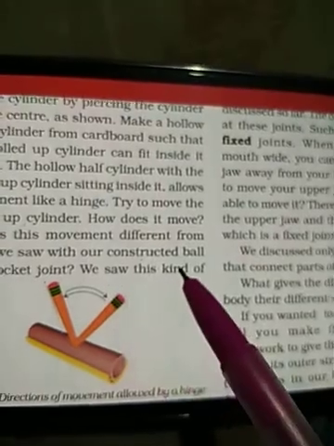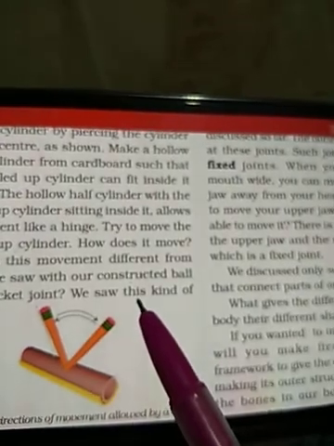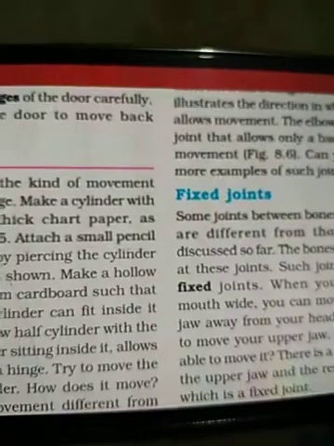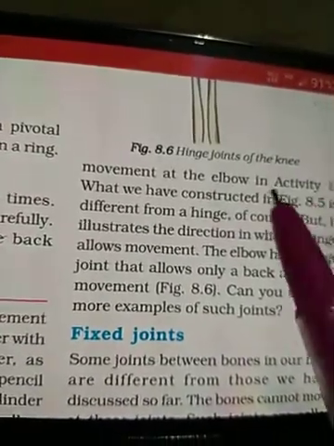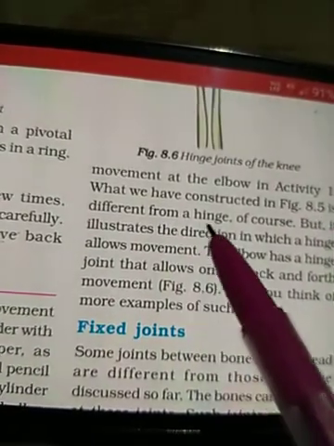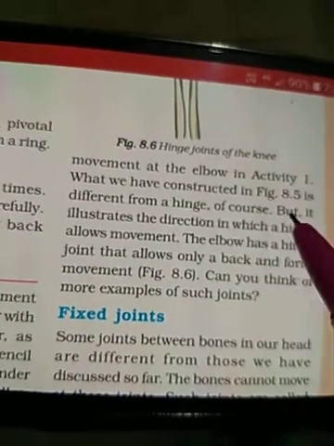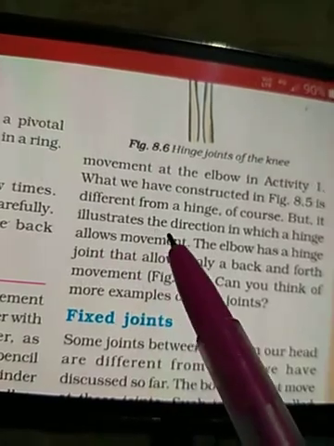We show this kind of movement. Where do we show this kind of movement in our body? Yes, you are right. We saw this kind of movement in the elbow in activity 1. What we have constructed in figure 8.5 is different from a hinge, of course, but it illustrates the direction in which a hinge allows movement.